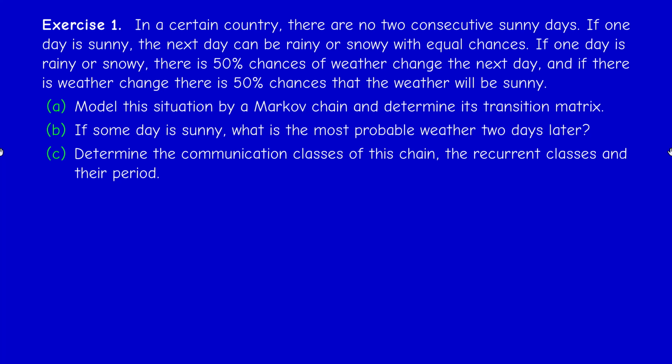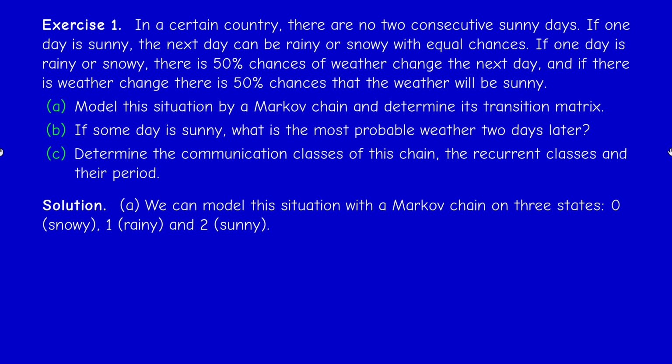Model the situation by a Markov chain and determine its transition matrix. Second question, if someday is sunny, what is the most probable weather 2 days later? And third question, determine the communication classes of this chain, the recurrent classes and their period.